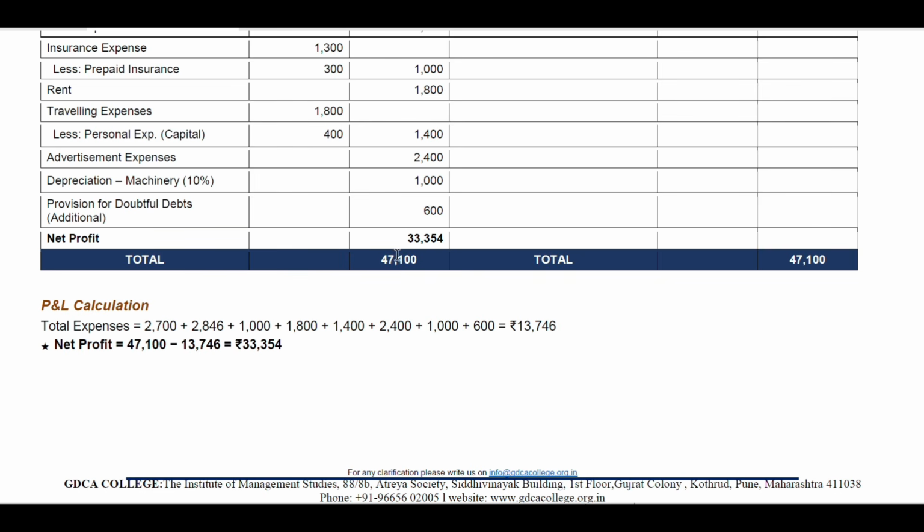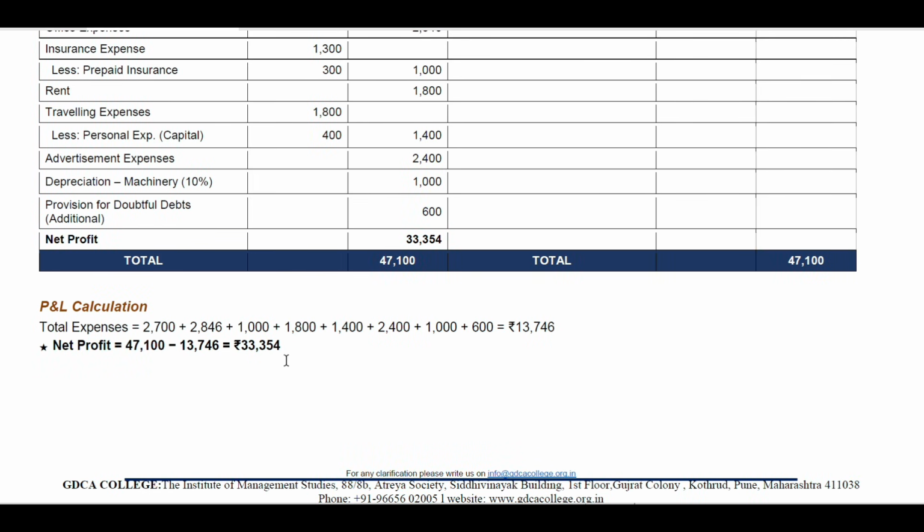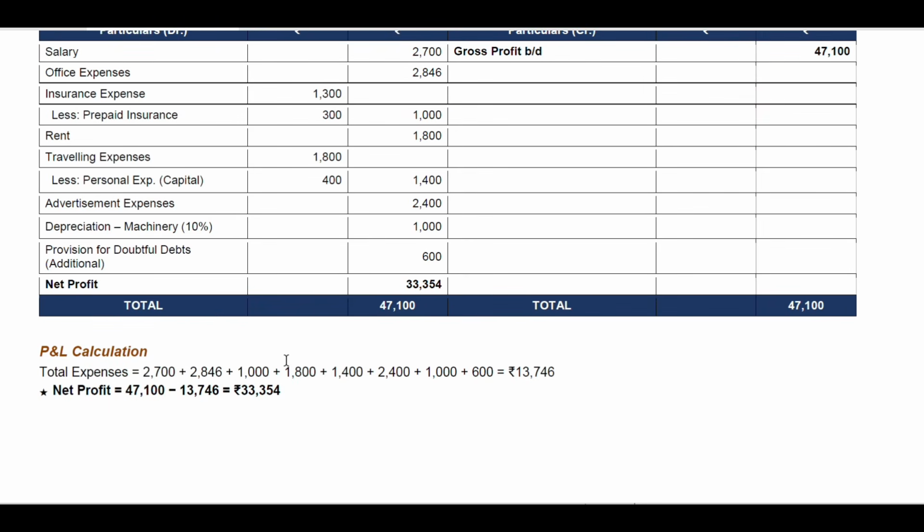Here we can see that net profit is total amount minus 13,746 rupees, that is equal to 33,354 rupees. As you can see, the total net profit is already mentioned here. So how we have calculated, in this way you can calculate actually.